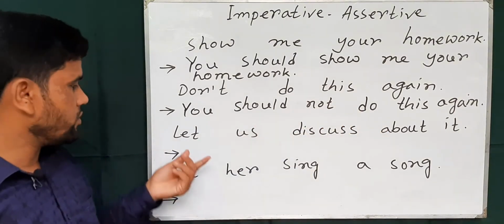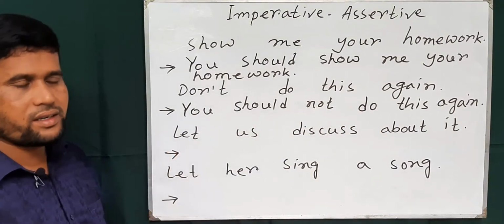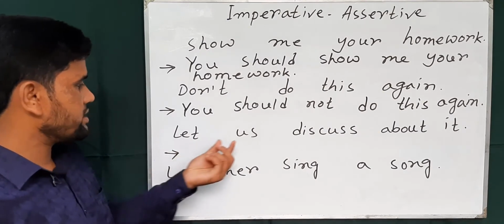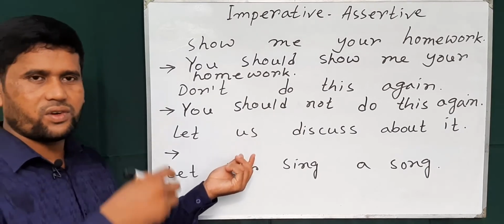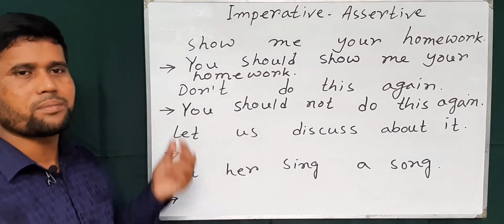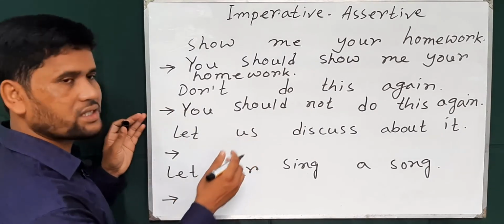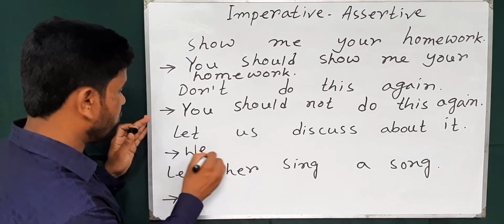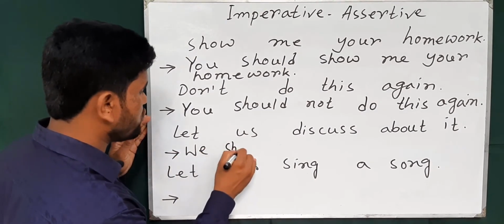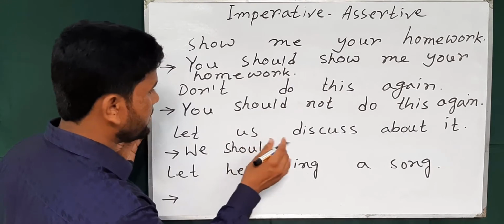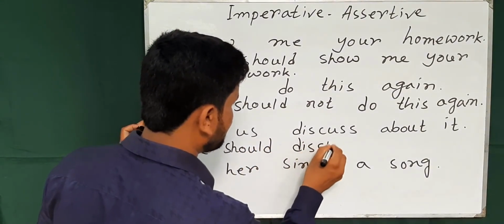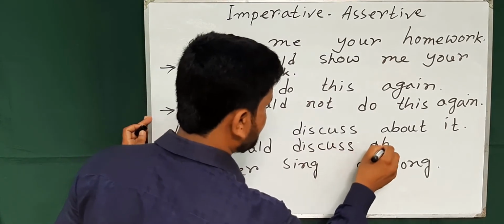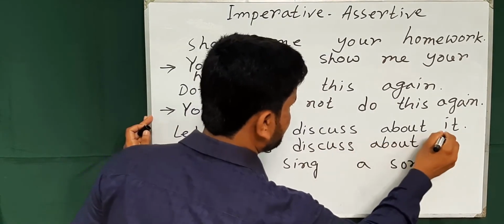But when we find let, then we use first the subject of the objective form. So us is the objective form, the subject is we, then we can use should and verb: we should discuss about it.